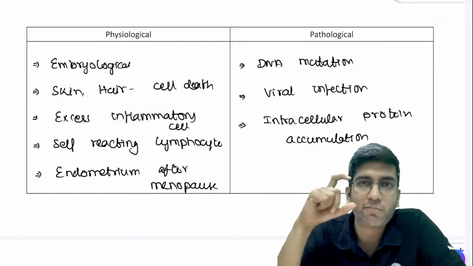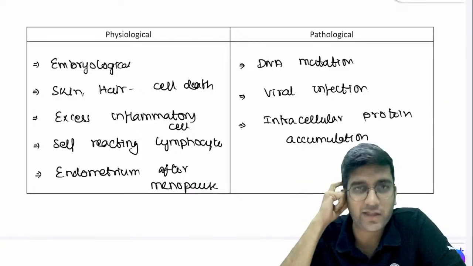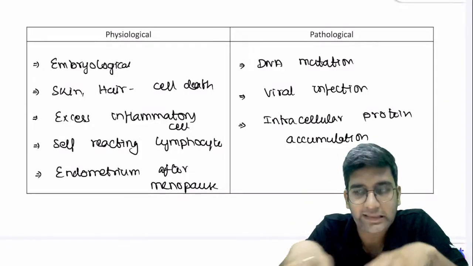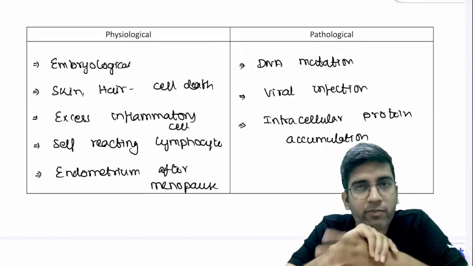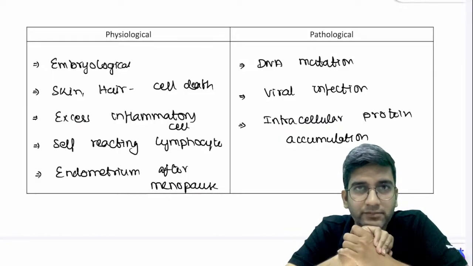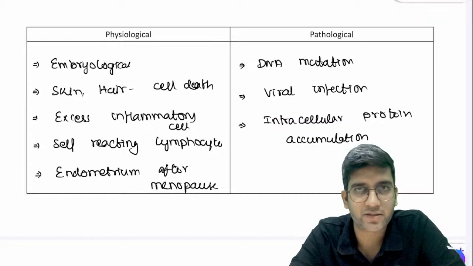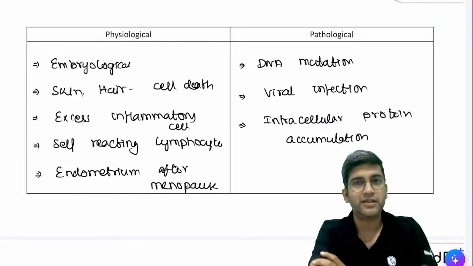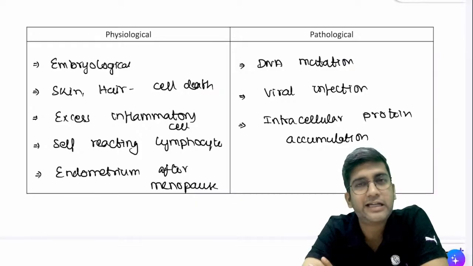This is what bothers the entire medical fraternity, because when a cell has DNA mutation, it kills the cell maximum by apoptosis. Painful, painless, right? So can any patient detect mutation happening in the body?